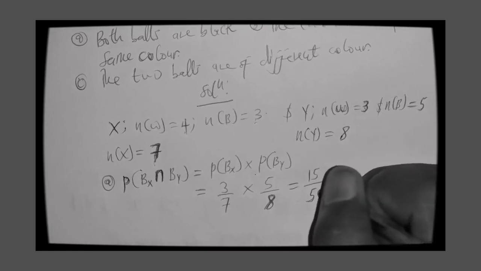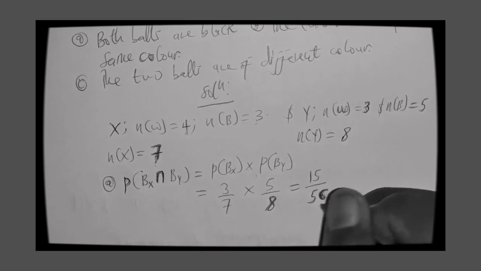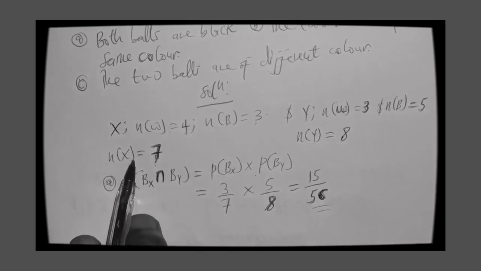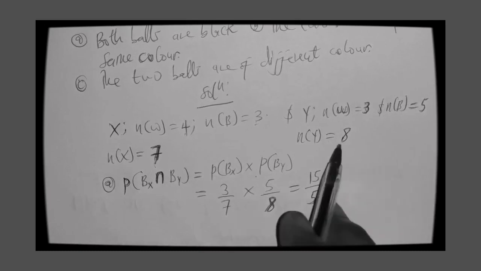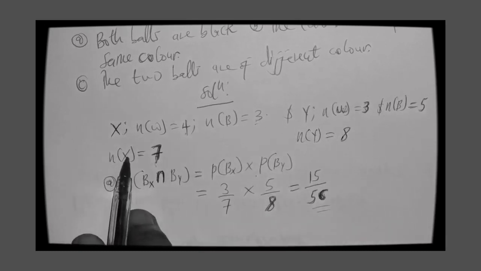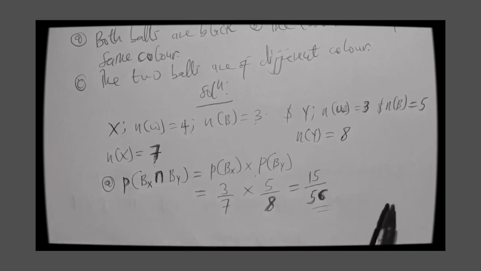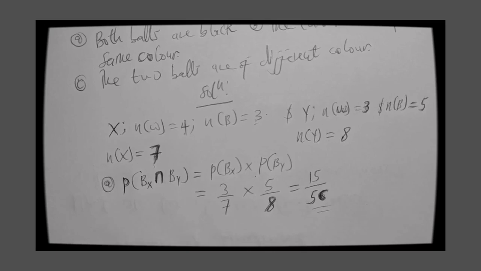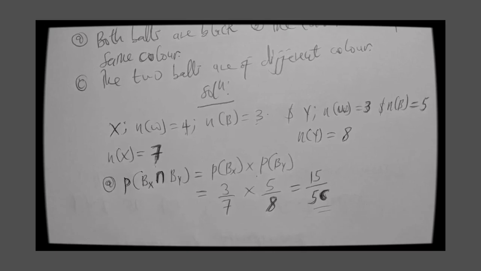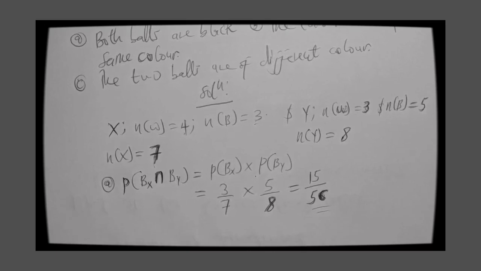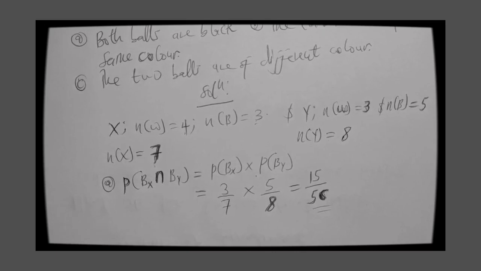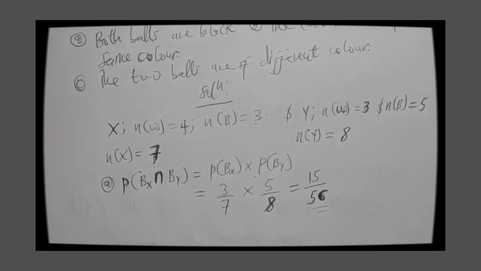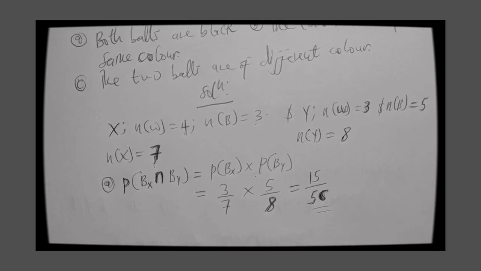This is the approach for an independent event, because what is occurring in X has no effect on what is occurring in Y, and likewise what is occurring in Y has no effect on X, because you have different bags altogether. Whatever happens in each bag has no effect on the other. So the events can happen at the same time. That's why we call it an independent event. Once they happen at the same time, we use 'and', and 'and' means intersection. That leads us to the multiplication law, where we multiply.